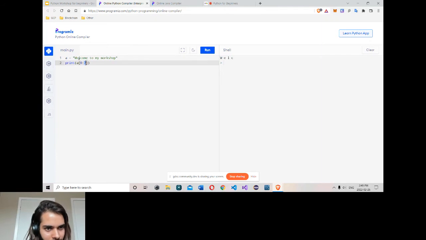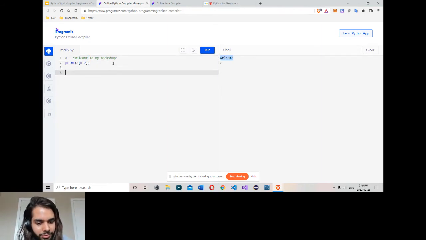So 0, 1, 2, 3, 4, 5, 6. 7 is actually a space. In Python, you write the first letter you want and the end letter you want, and the end is not included. You run, and you get the whole chunk from it. So it works this way.